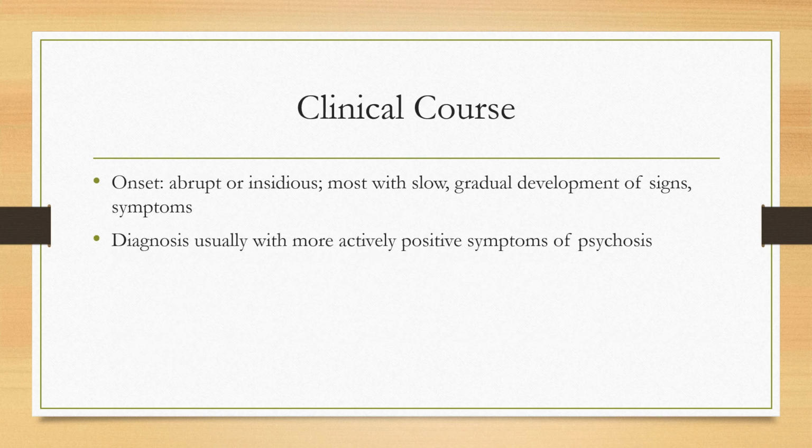Onset of schizophrenia can be abrupt or insidious, but most people will slowly develop signs and symptoms. Usually we'll start to see social withdrawal, neglected hygiene, loss of interest in school or work, and unusual behavior. People will generally be diagnosed with schizophrenia after they've begun displaying some positive symptoms, like delusions or hallucinations, along with disorganized thinking or psychosis.